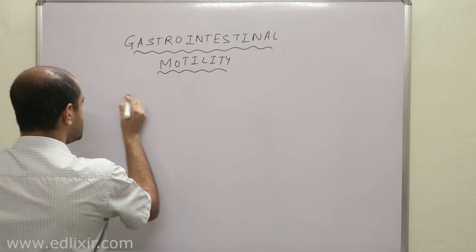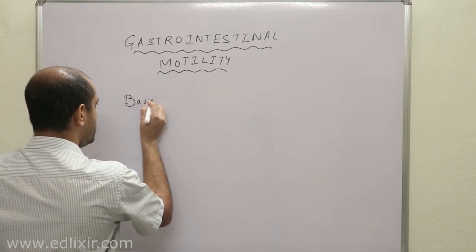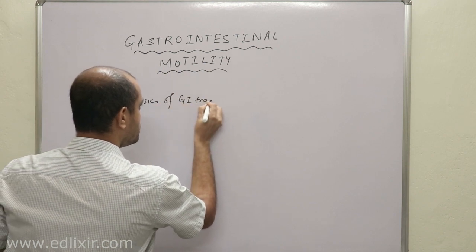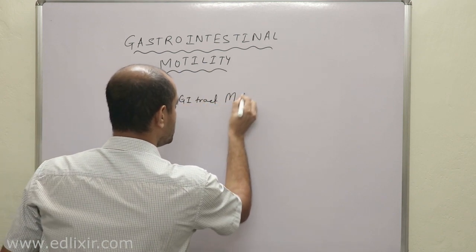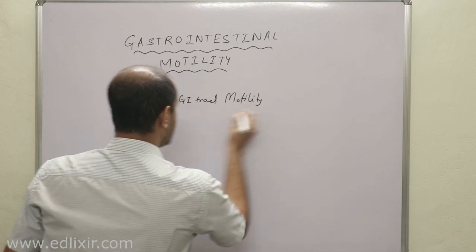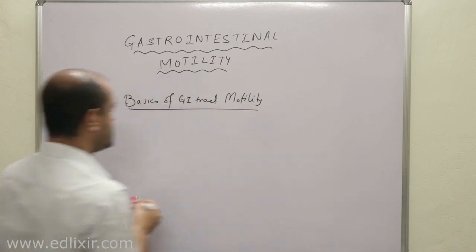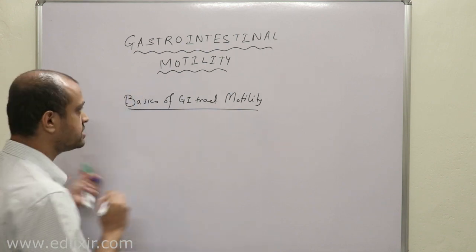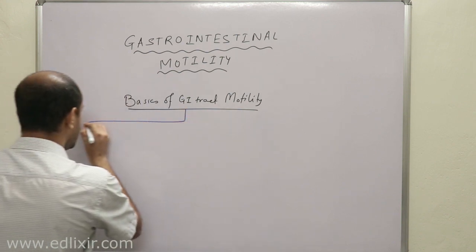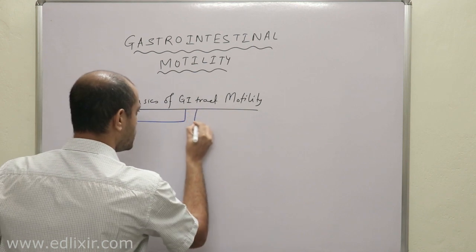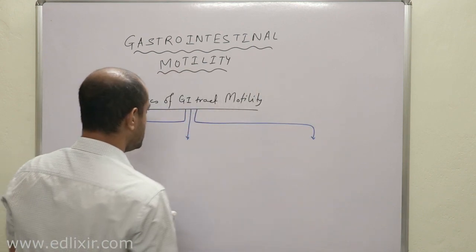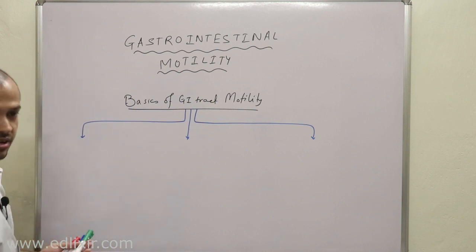Now listen, whenever we are talking about gastrointestinal motility, the first thing we need to understand is this: the basics of GI tract motility lie in the fact that there are actually two things governing this GI tract motility. Actually, there are three things. Clear? There are three things which are governing this GI tract motility.